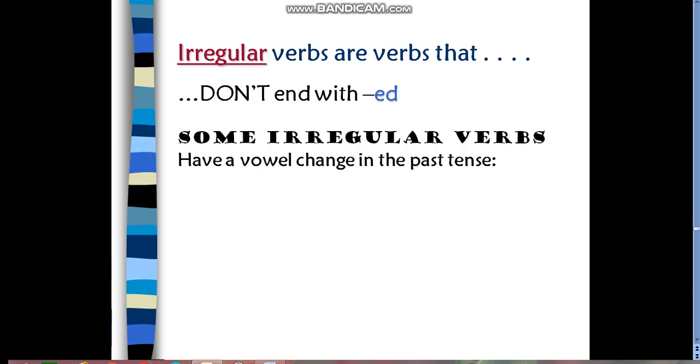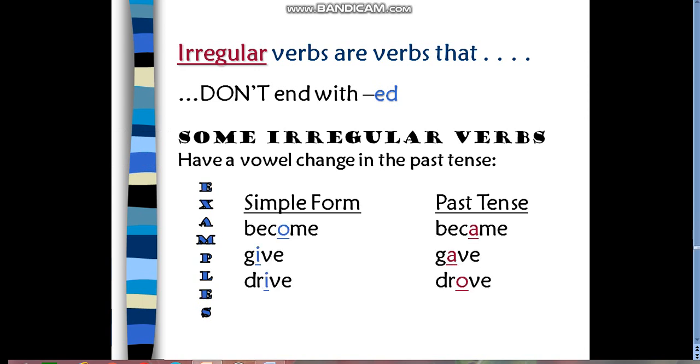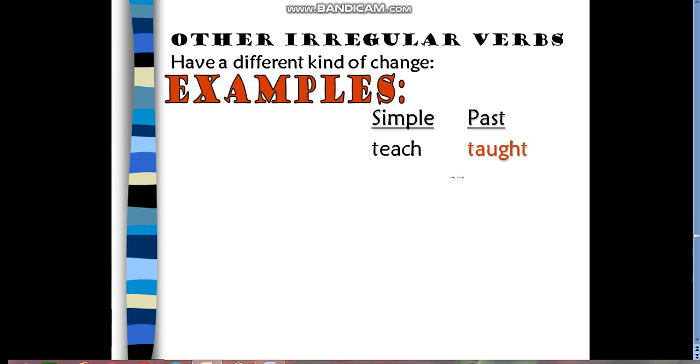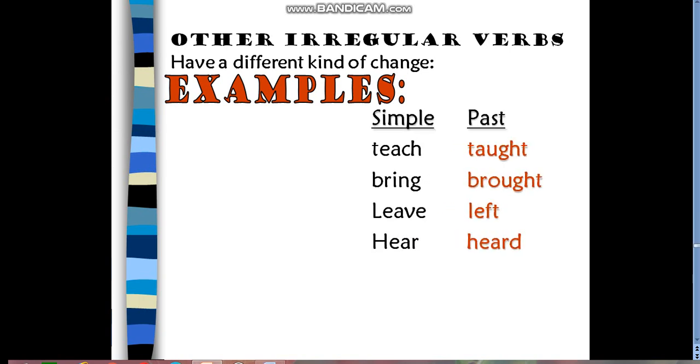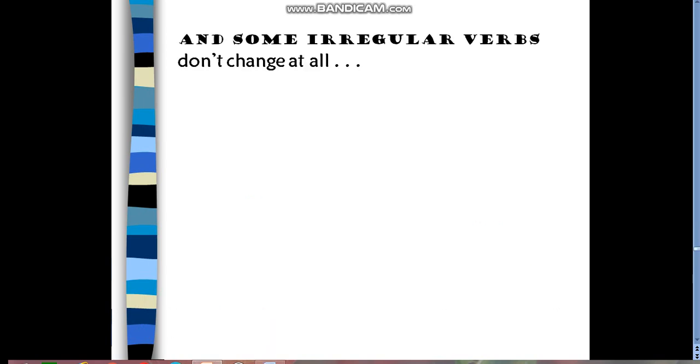For example, we have different changes. For example, single form and past tense: become, became, give, gave, drive, drove, forget, forgot. Other different kinds of changes, for example: teach, taught, bring, brought, leave, left, hear, heard, buy, bought. Celia bought a new computer last week, as you can see here.